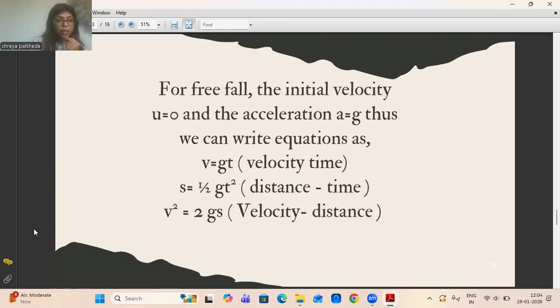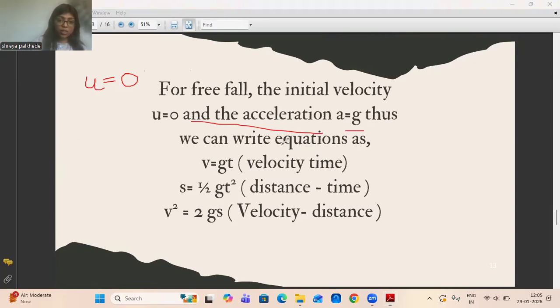Now, if something is falling under the influence of gravitational force, that is free fall. Its initial velocity, which we measure as u, will be zero. Why does that happen? Because whenever I am dropping something and holding that object in my hand, the initial velocity will be zero. And the acceleration due to gravity we will consider as g.